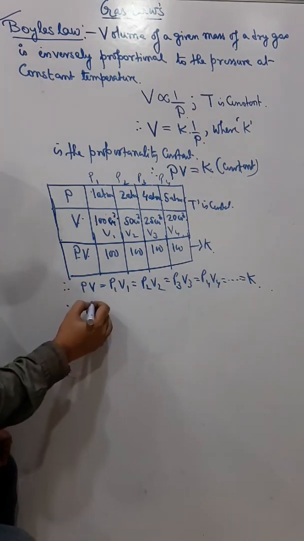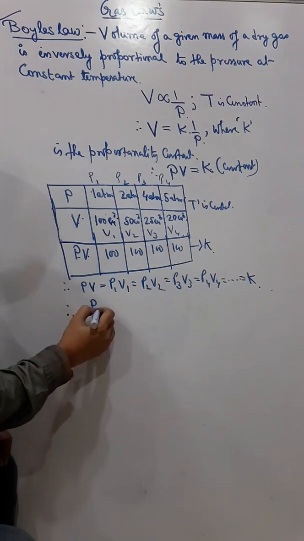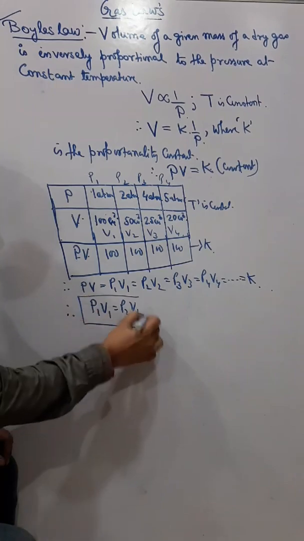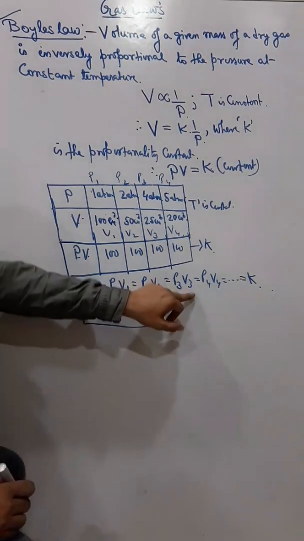So now we can see, therefore P1 V1 equals P2 V2, and P2 V2 is equal to P3 V3.